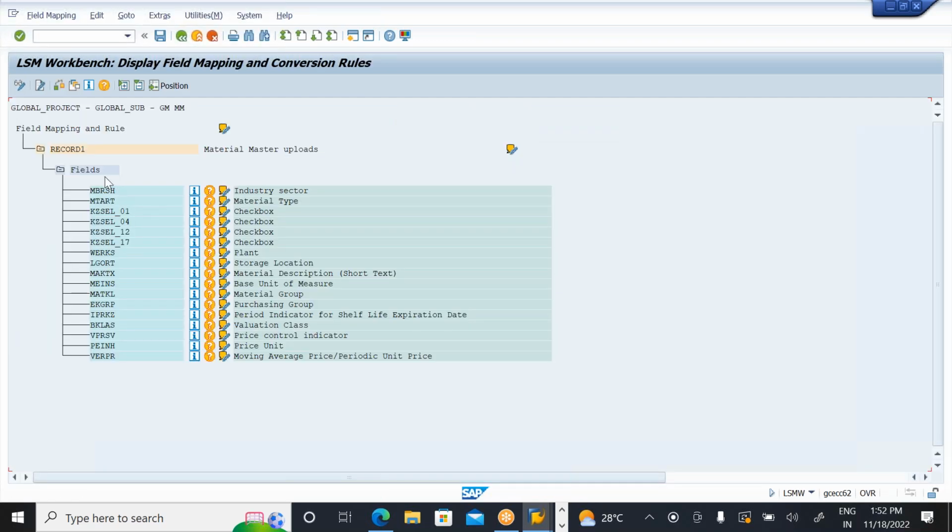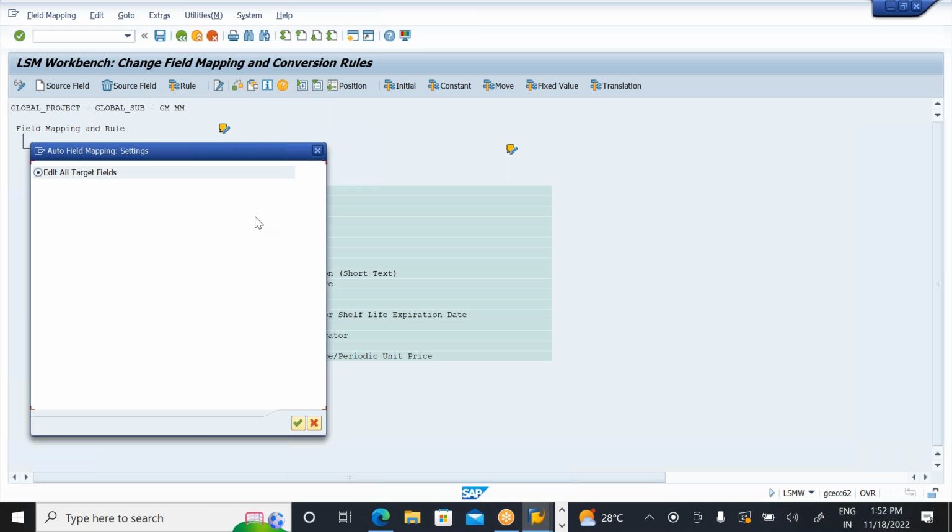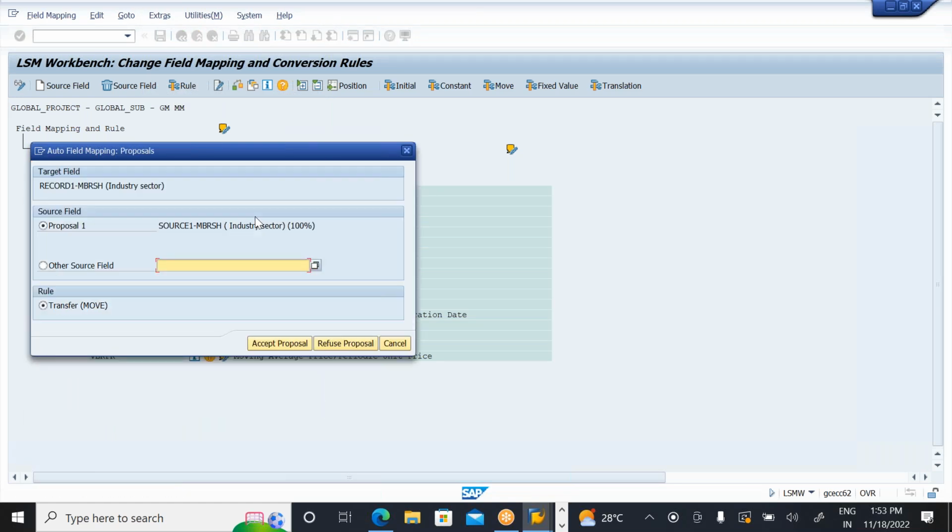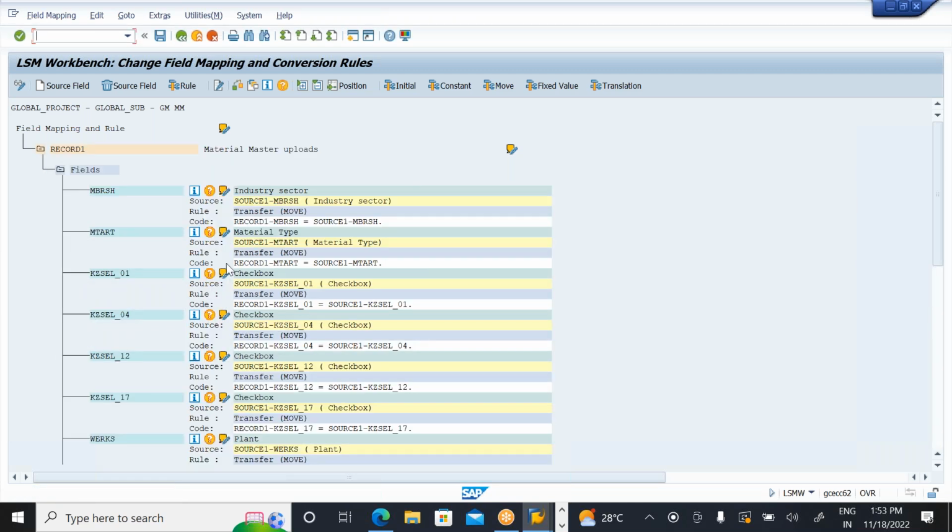Go to execute here. Instead of doing this manually, first go to change mode. Instead of going field by field, from Extras, auto field mapping is there. Click on auto field mapping and click enter. Enter all the fields to map. Now click on enter, so all the fields will be mapped. Now it is done, and this also you need to save.